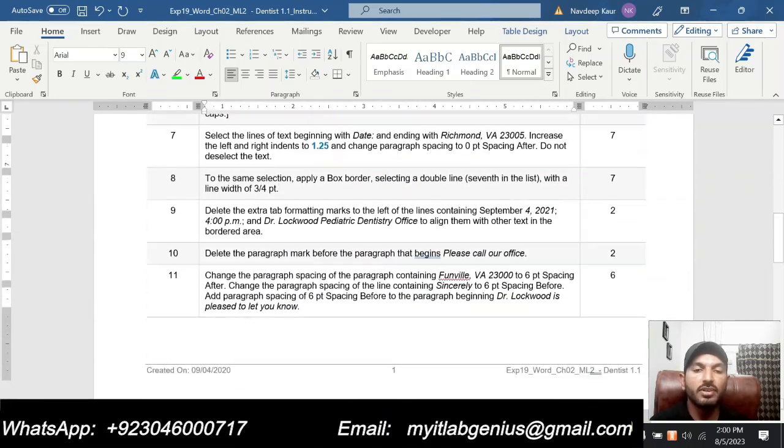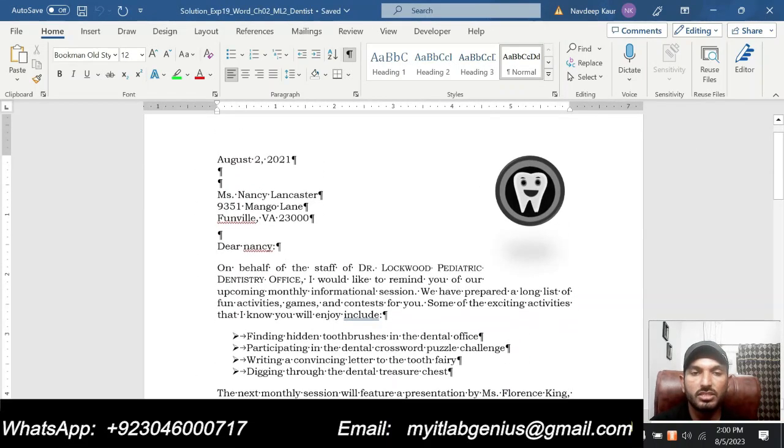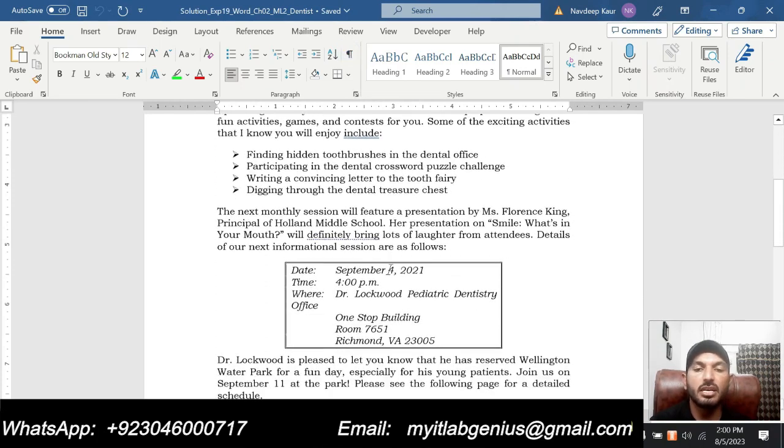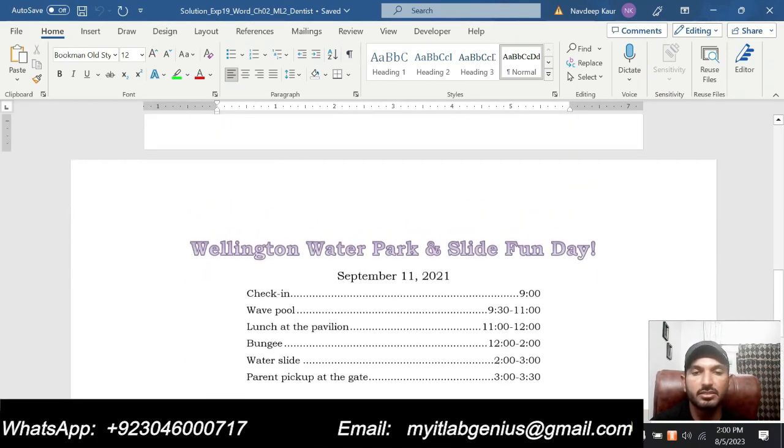Let me show you the final version for this assignment. So this will be the final version for this assignment. When you will apply all the remaining steps, then you will get a final version like this.